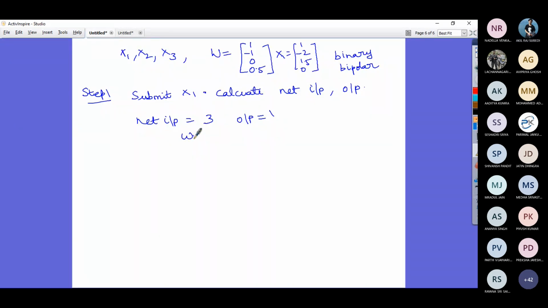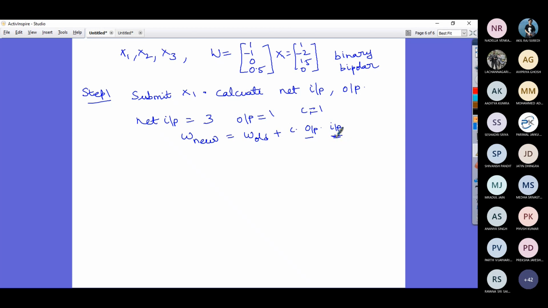Okay, now what are you going to do? The new connection weights are old connection weights plus some learning constant. Let us say C is equal to 1. C into output, and remember this is input, not net input.